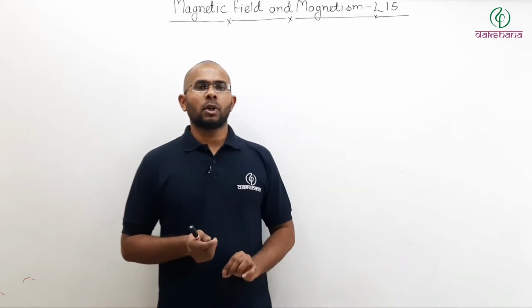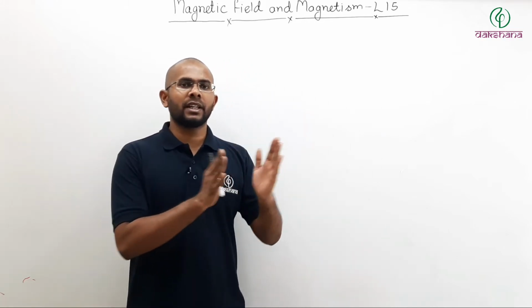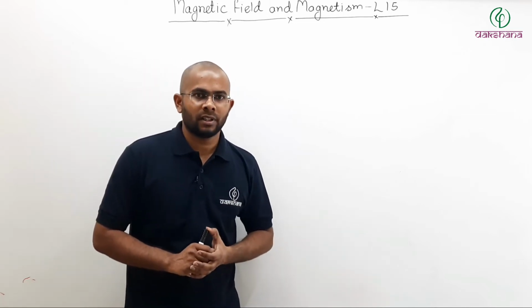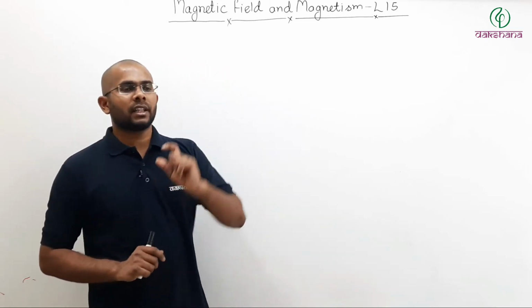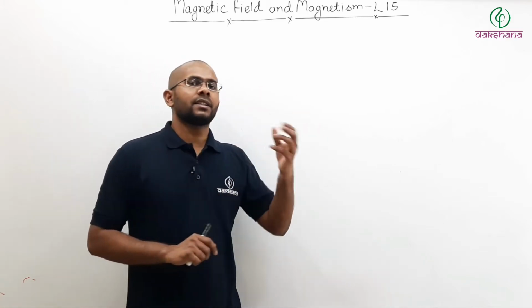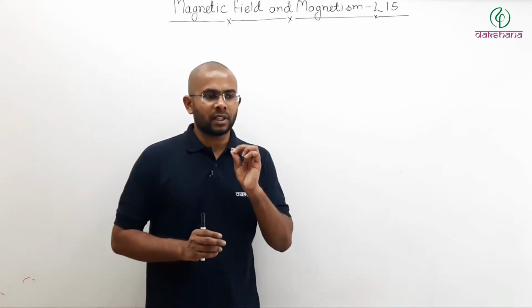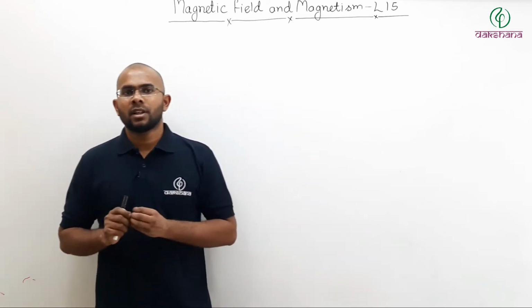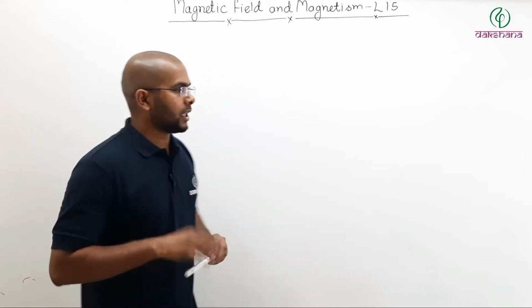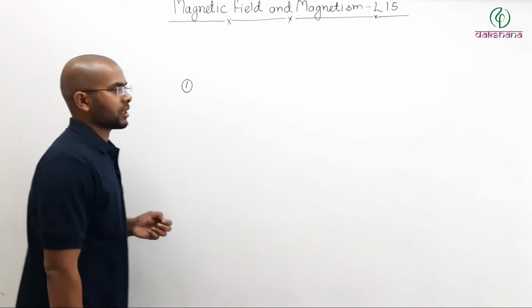We have also talked about the three kinds of elements. Elements can be categorized under three categories as far as their magnetic properties are concerned: paramagnetism, ferromagnetism, and diamagnetism. In today's lecture, we are going to talk about certain other parameters under which we can judge the magnetic properties of elements. So let us talk about the subtopics that we are going to cover in today's lecture.